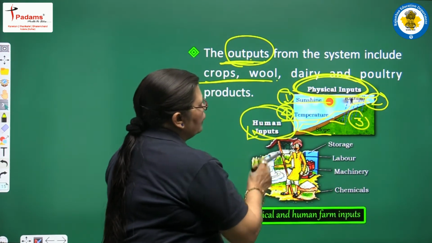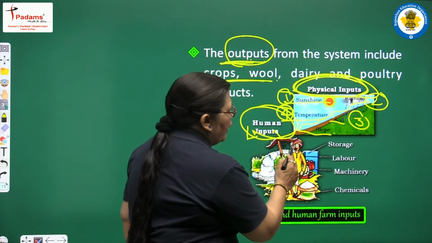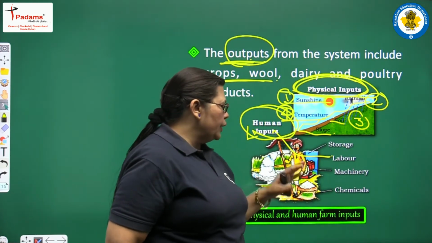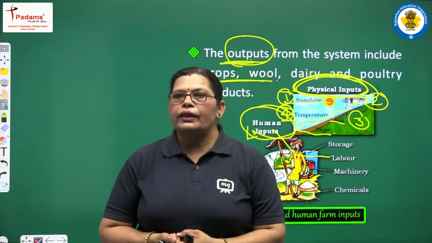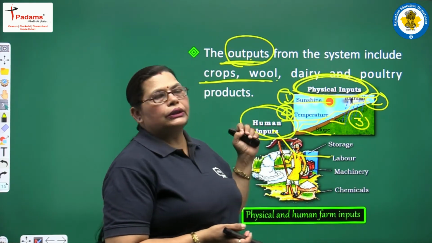Yes, human, with the help of these physical inputs, also has a different labor system with different machineries, different chemicals and fertilizers, and with the help of all these storage systems.